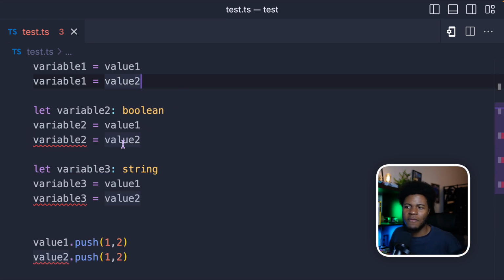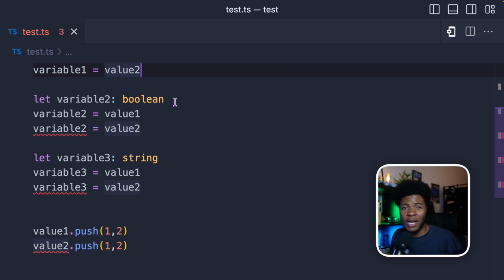So you have told TypeScript value 2 is unknown. How can you now tell TypeScript that I now know the type of value 2? And this is where you have to narrow your type.